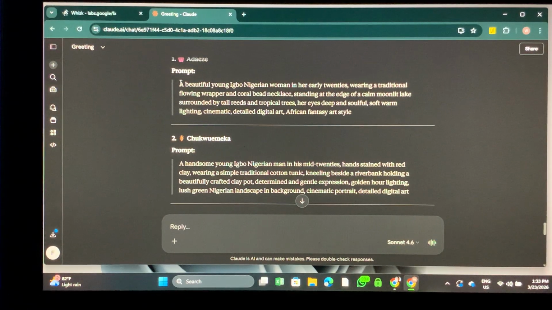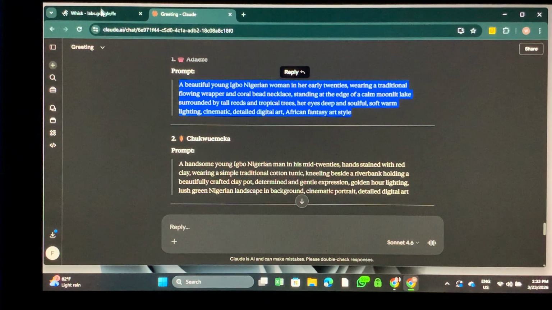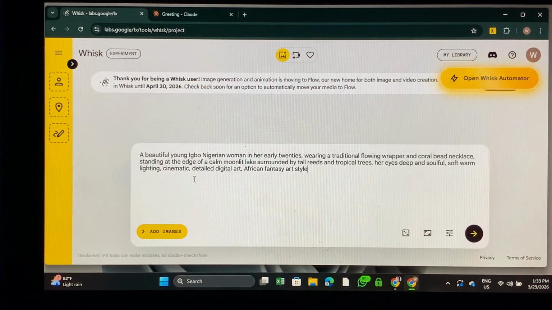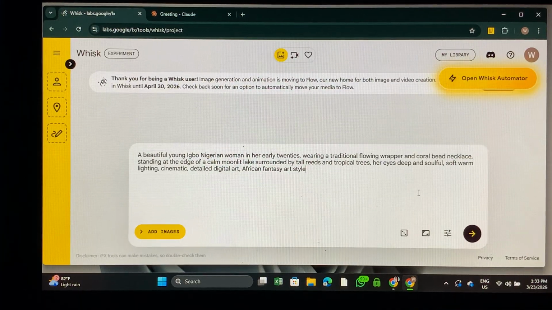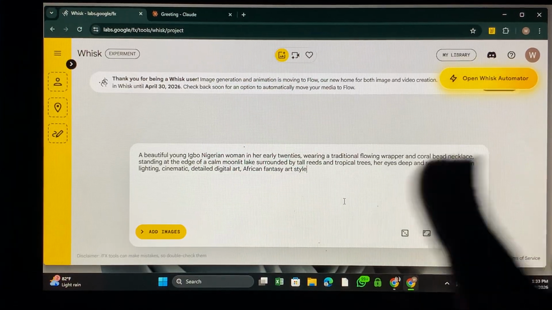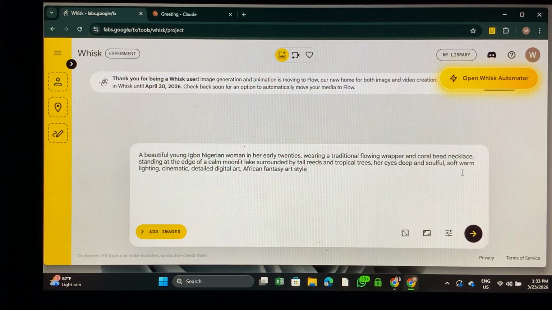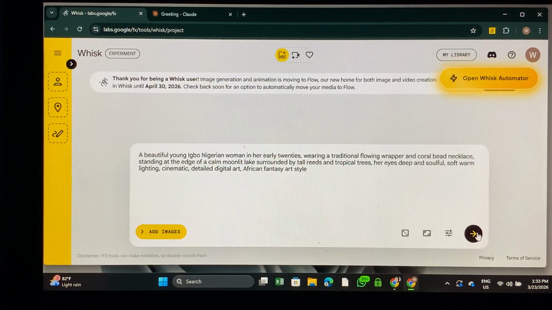So you are going to copy this. You can adjust it as you see fit, and go back to Whisk. You know how to get here, I'm very sure. So just paste. Then we read it very well and check for something that you like. Is it cool? Okay, wearing a traditional outfit. Let's check it out first. Remember to check the size. It is in landscape, so it's very important. So we are going to wait for this one to generate.